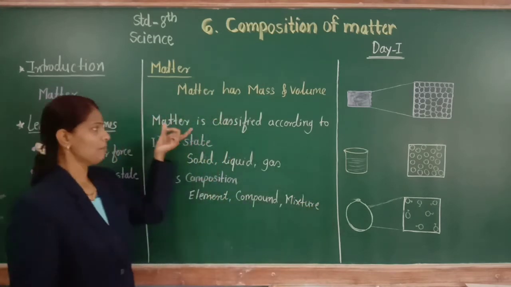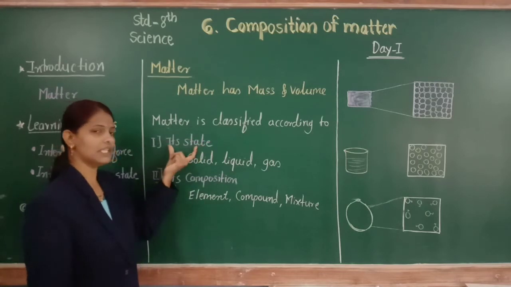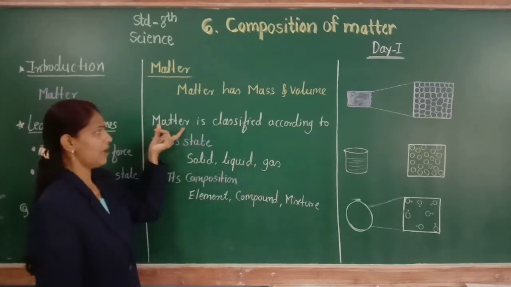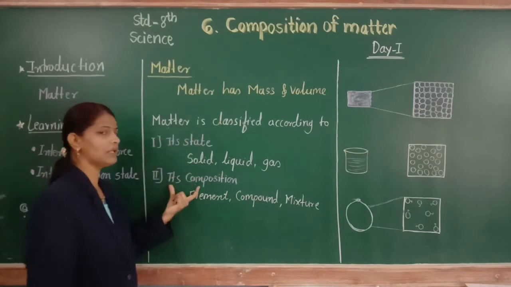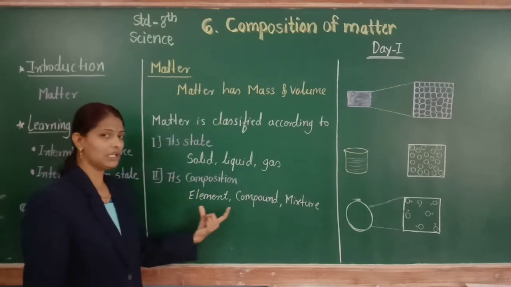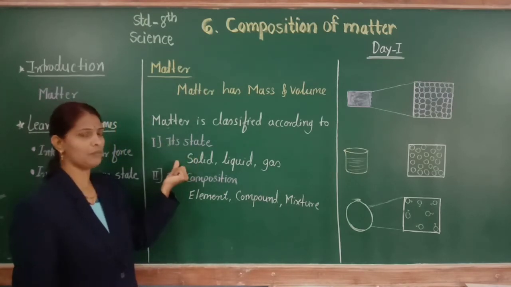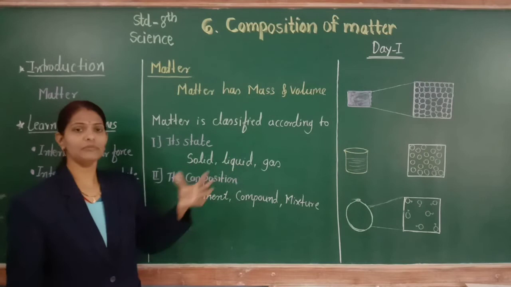The first, matter is classified according to its state into solid, liquid and gas. And matter is classified according to its chemical composition into element, compound and mixture.